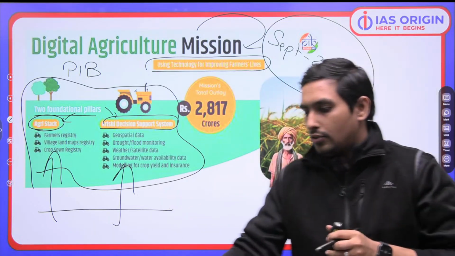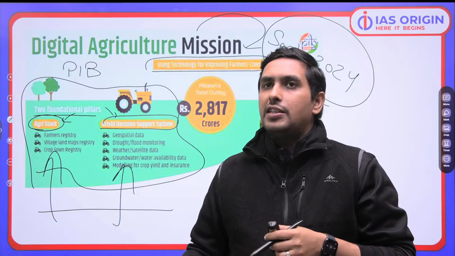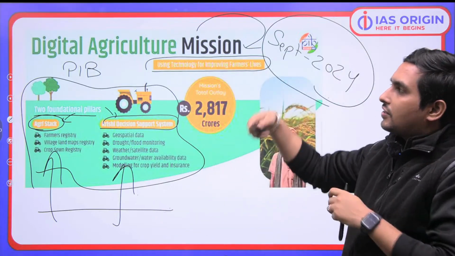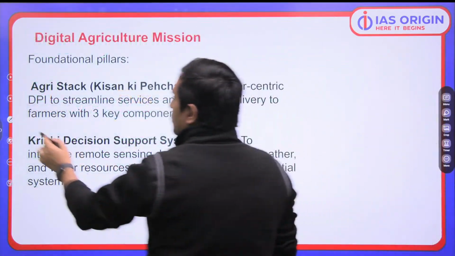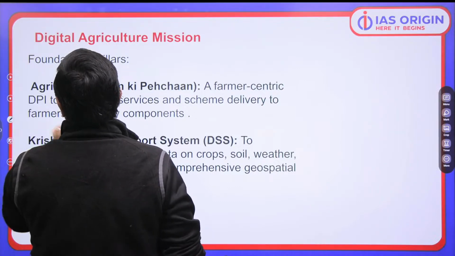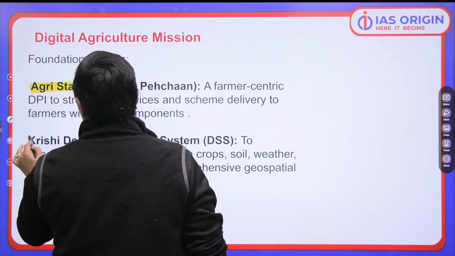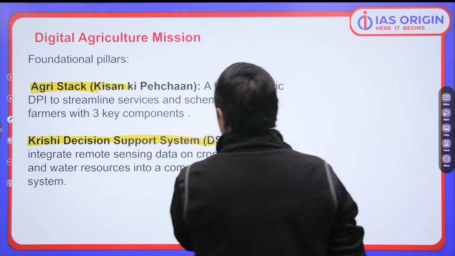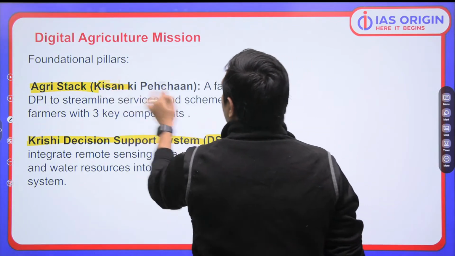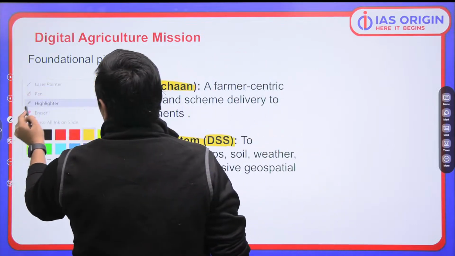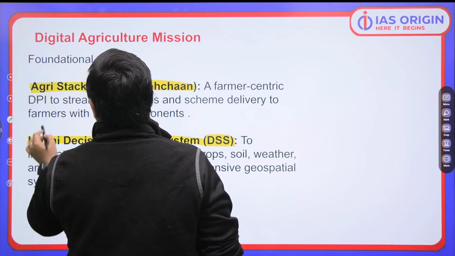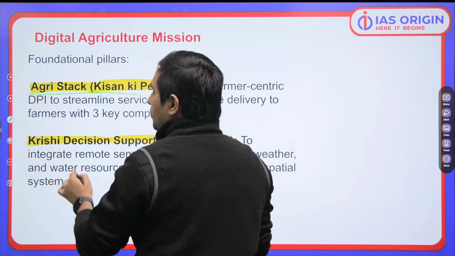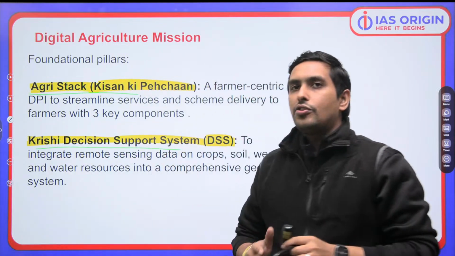Ready? Because this is important for prelims and mains both. So when we talk about this digital agriculture mission today, we are talking about these two foundational pillars, that is AgriStack and Krishi Decision Support System. It is known as DSS, Decision Support System. It is known as Kisan Ki Pehchan. So you got to understand, what is AgriStack all about? What is Krishi Decision Support System all about?